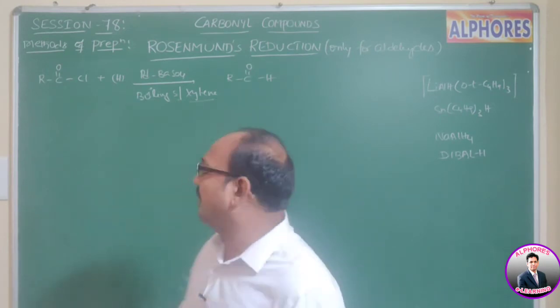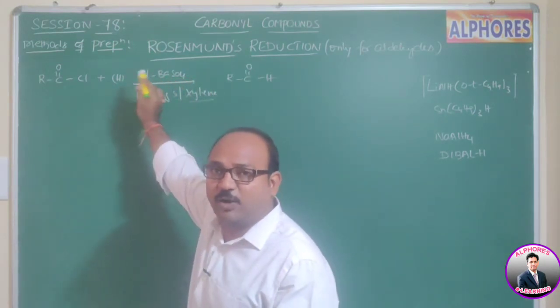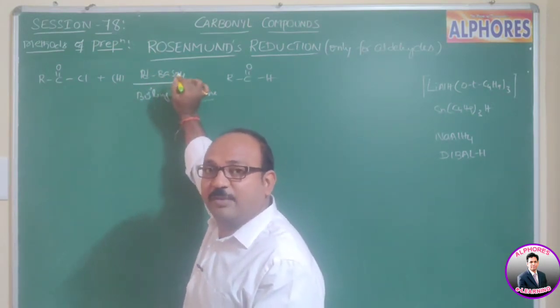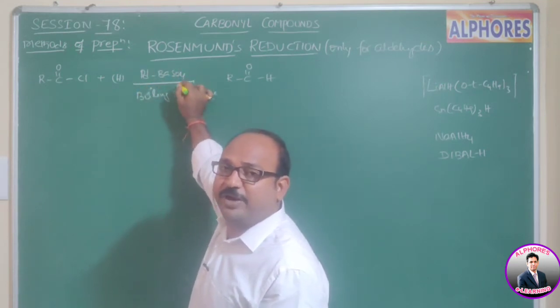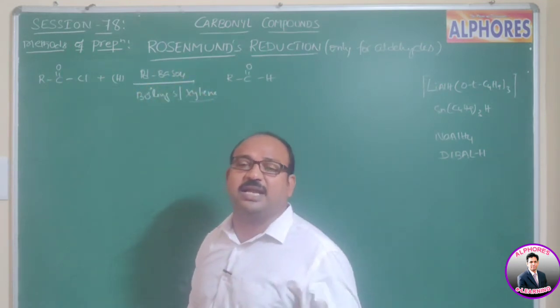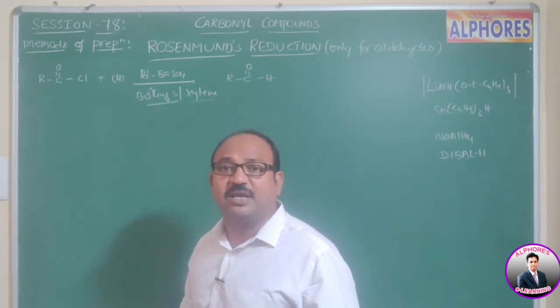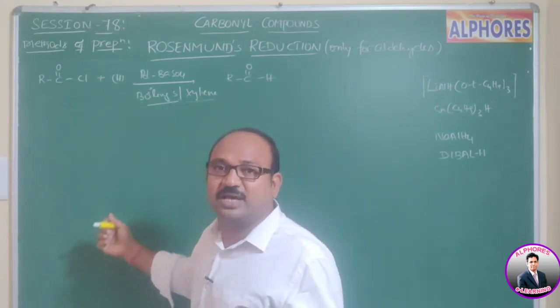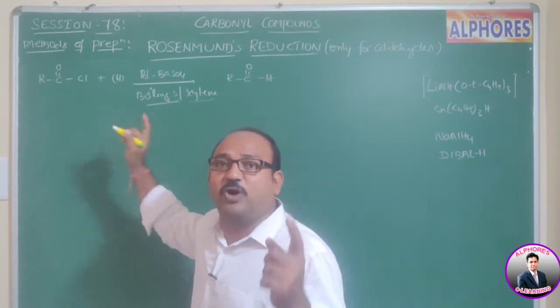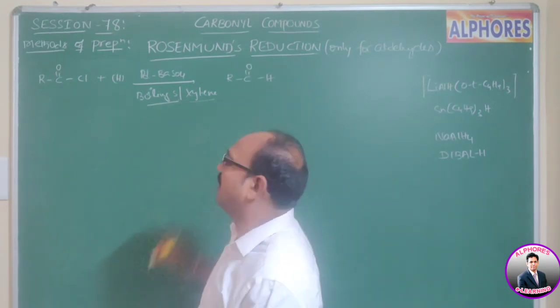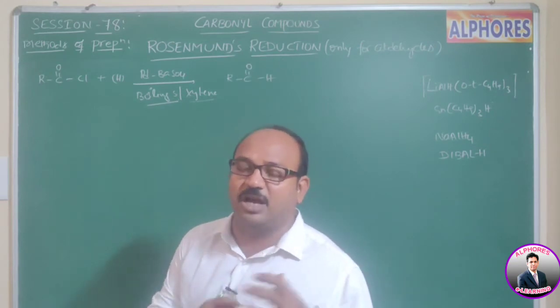That's why, when we are using palladium, it means hydrogenation, but when we are using palladium in presence of barium sulfate, it decreases the catalytic activity of the catalyst, and boiling sulfur or xylene acts not only as solvent but also as catalytic poisoner. So after formation of aldehyde, the reaction will be stopped.